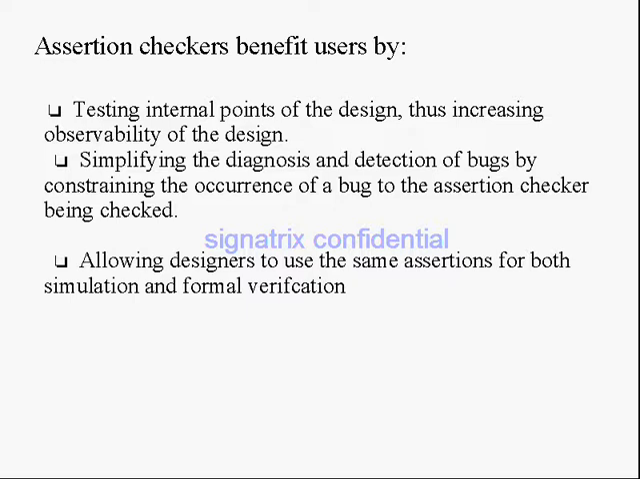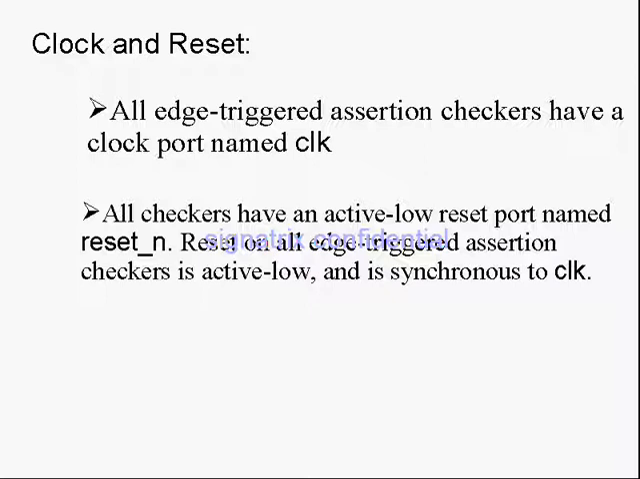Then, allowing the designers to use the same assertions for both simulation and formal verification. We know that in formal verification, three methods are there. The first one is theorem proving, then model checking, and at last equivalence checking. For model checking, they will use simple mathematical methods to cross verify. Good assertion checkers have a clock port named clock.